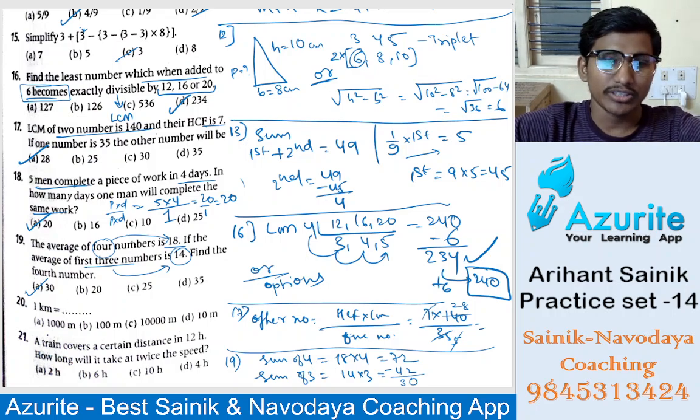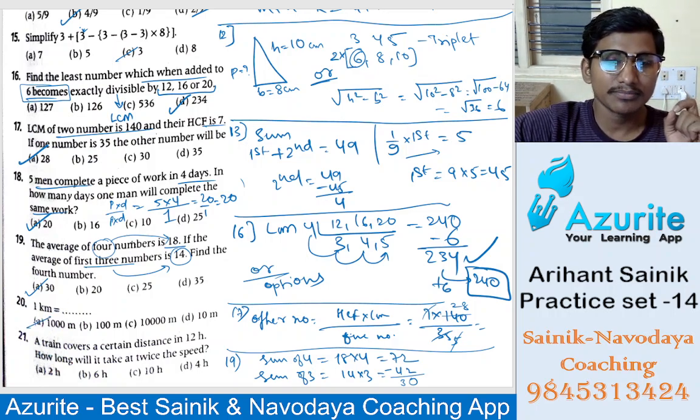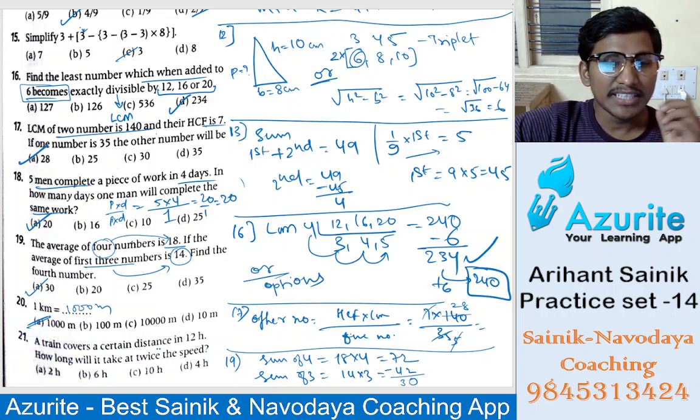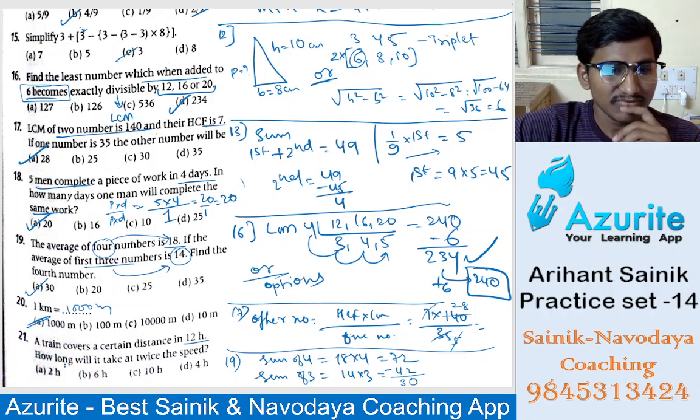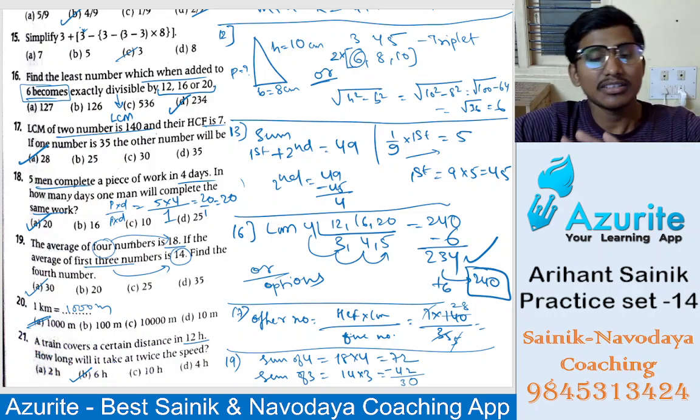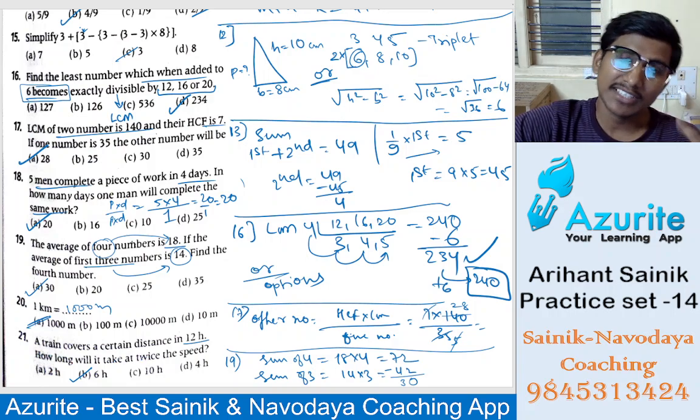Now, 1 kilometer in meters is how much? Kilo means 1000, so 1000 meters. Next, a train covers a distance in 12 hours. How long will it take at twice the speed? Twice the speed means 12 by 2, that is 6 hours. When the speed is doubled, the time will be less.